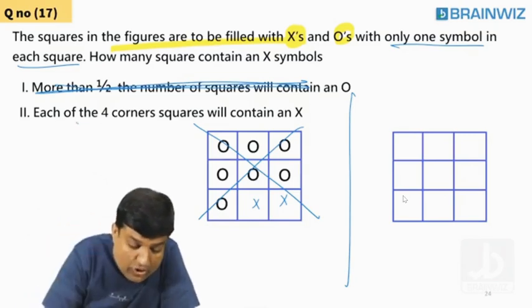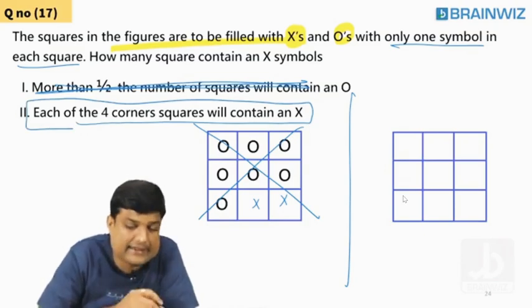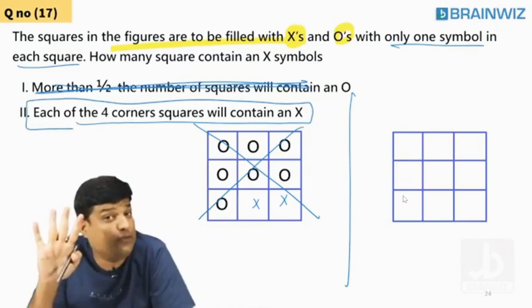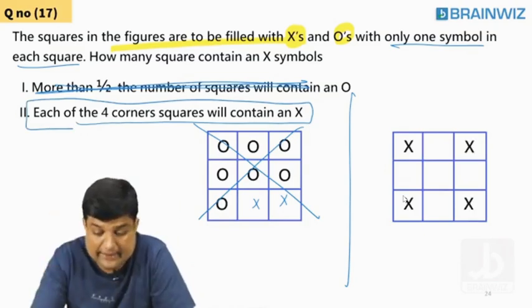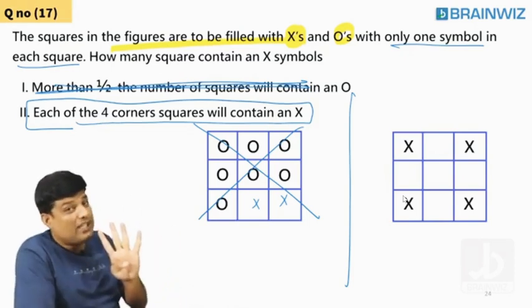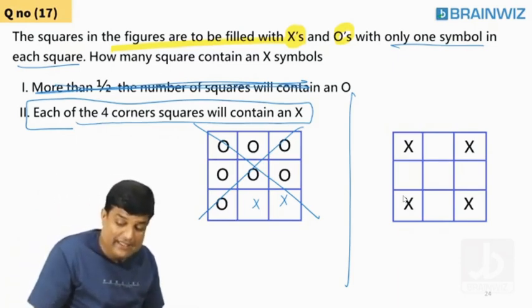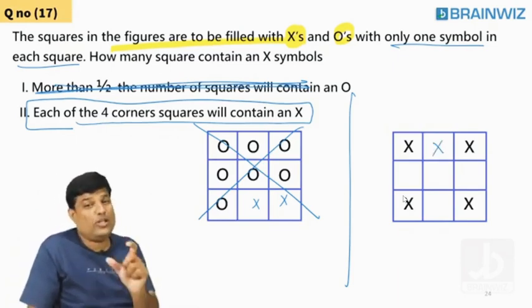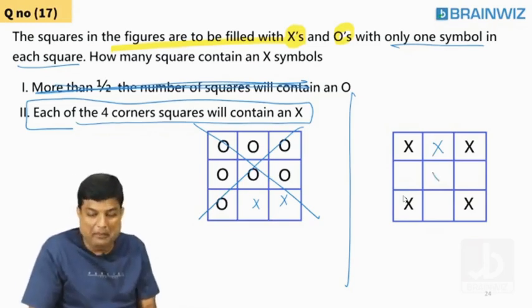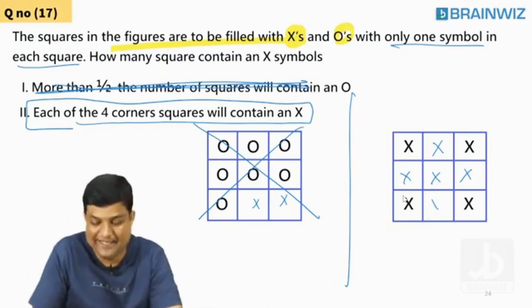Sir, each of the 4 corner squares contain X. Each of the 4 corners contains X. Like this. Did he tell here that X is not there? Sir, you didn't tell me. You told corners have X. It may be in the middle also X. You're not understanding the English meaning.